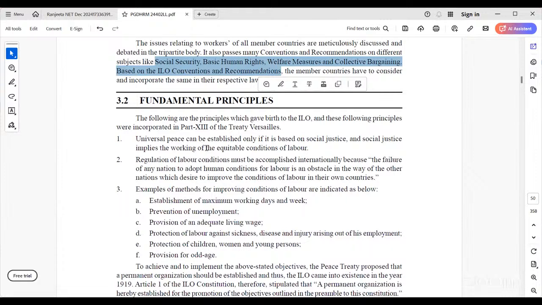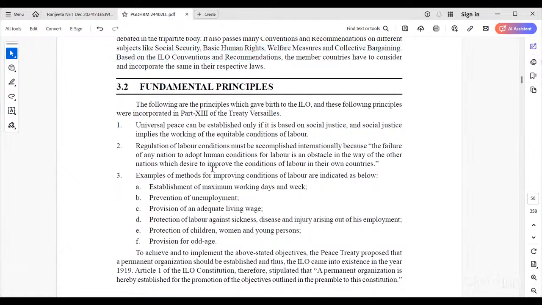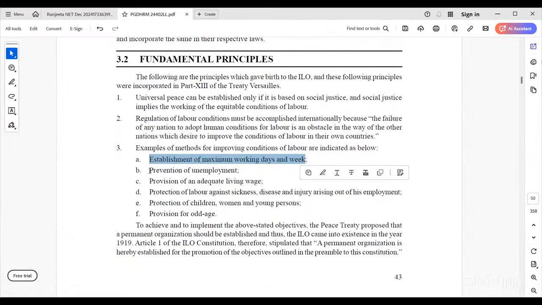Yesterday we discussed laws can be made by the state or central government, or sometimes both. In framing them, the prime objective is fair remuneration and rights to these employees. Examples of law methods to improve labor conditions are as below. Establishment of maximum working days or hours in a week: establishments, meaning whatever the organizations, can fix working hours, working days, and their policy.